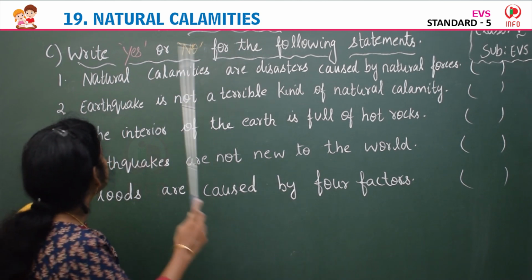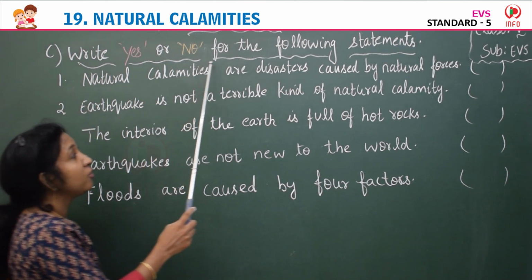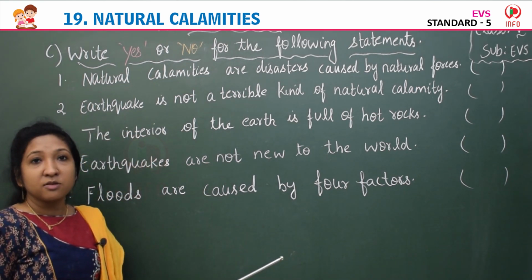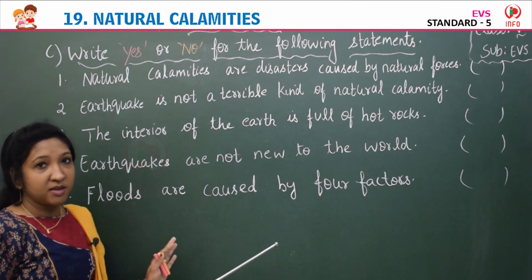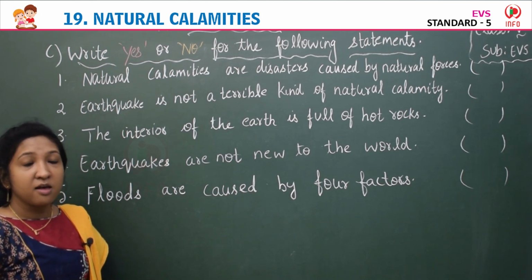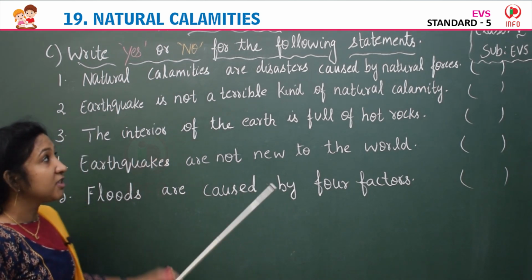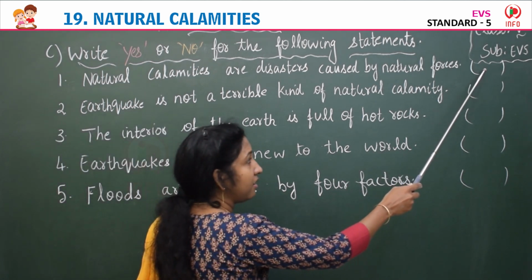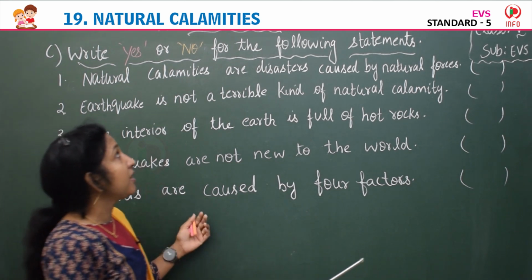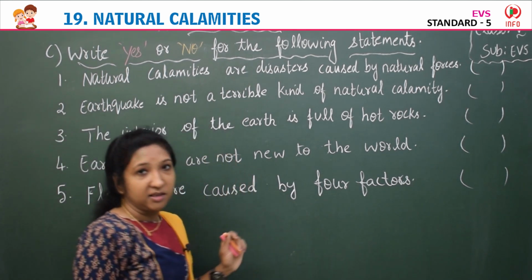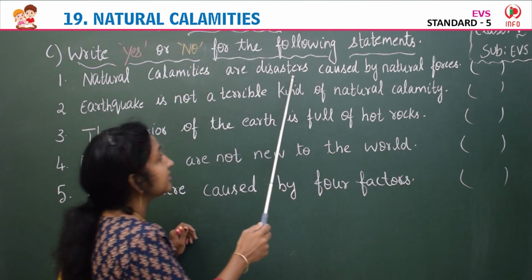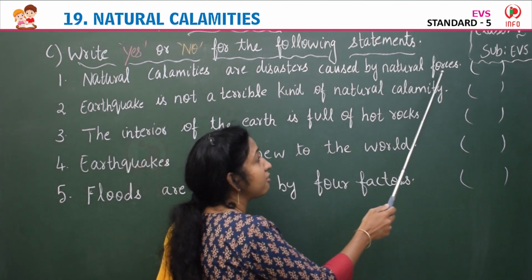Next exercise is exercise C. Write yes or no for the following statements. So given are a few statements. Children, first you have to read the statements and check whether the given statement is correct or wrong. If the statement is correct, if it is true, then you have to write yes in the brackets here. If the statement is wrong, or false, then write no in the brackets. Okay. So the first one, natural calamities are disasters caused by natural forces.